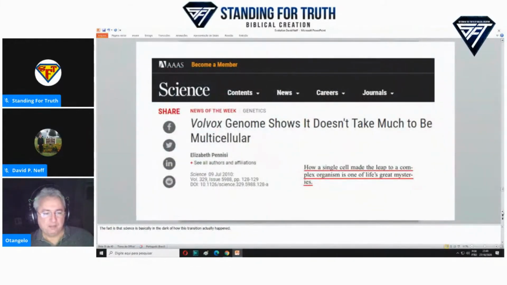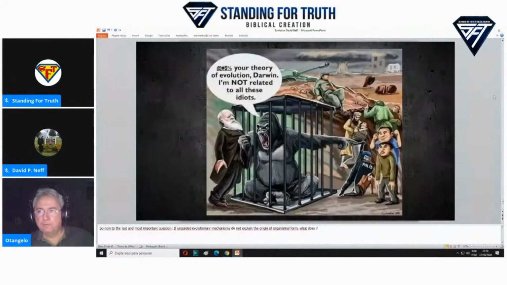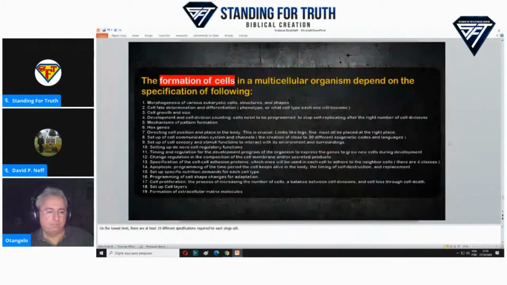The fact is that science is basically in the dark about how this transition actually happened. And there is a good reason for this. Explaining organismal architecture depends on explaining how organs, tissues, and cells form and gain shape. On the lowest level, there are at least 19 different specifications required for each single cell.